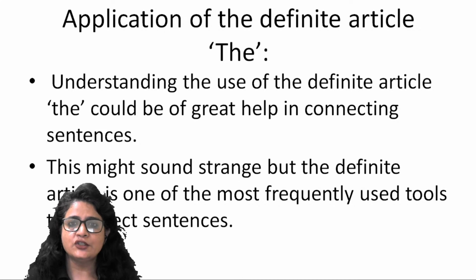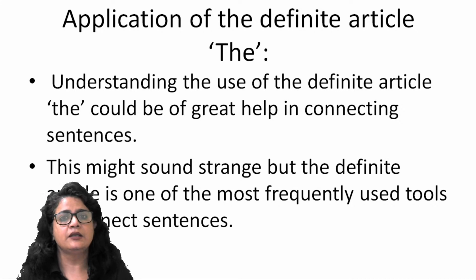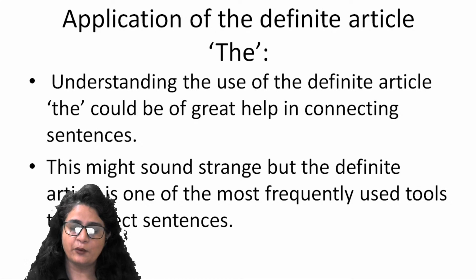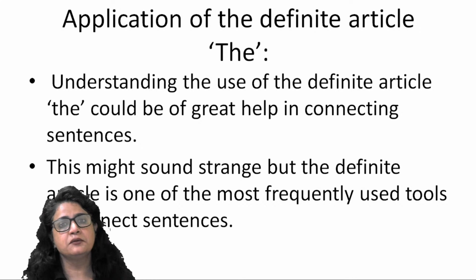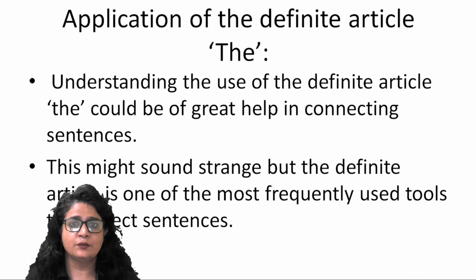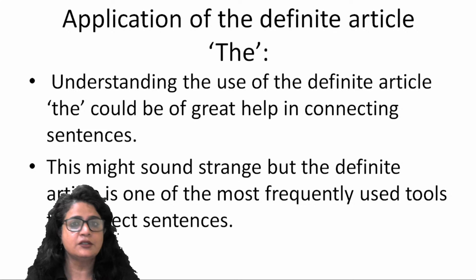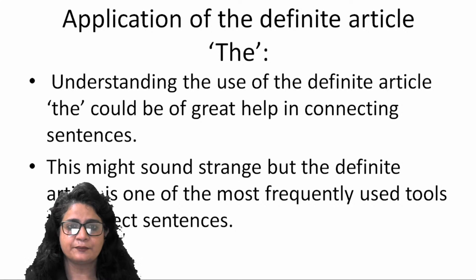Alright? So, application of the article, the definite article, "the". Now as I said, your grammatical application will be tested in parajumble questions. So you know what articles are. You know different rules related to articles. But when it comes to applying these articles in a sentence where you are talking about a definite thing and then an indefinite thing, how that understanding can be used to ascertain your opening statement and the following ones. Alright? Now see this sentence.